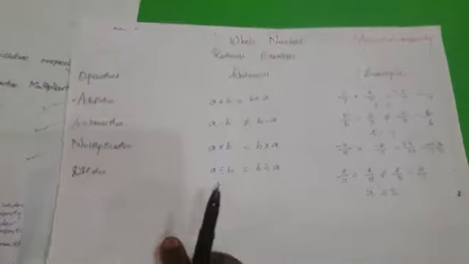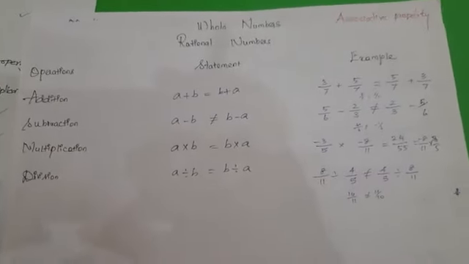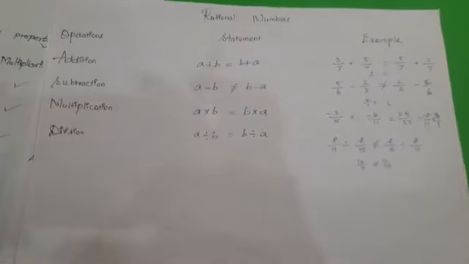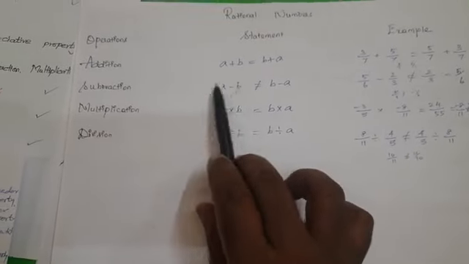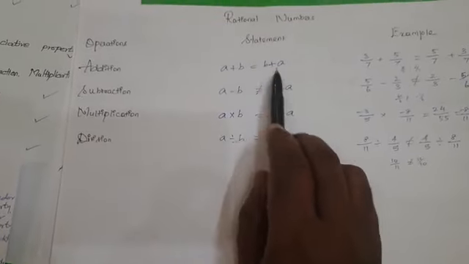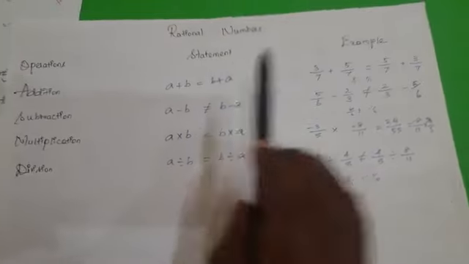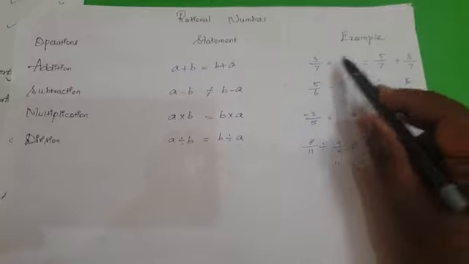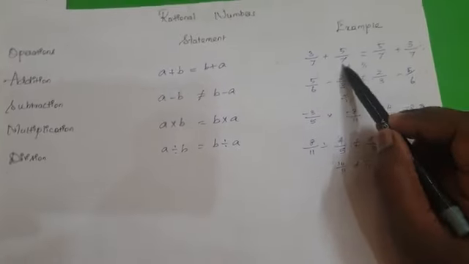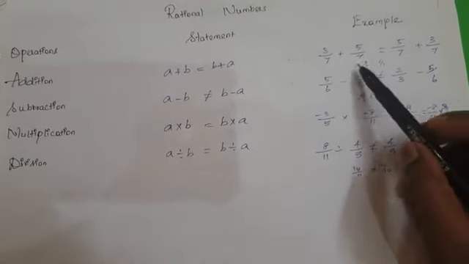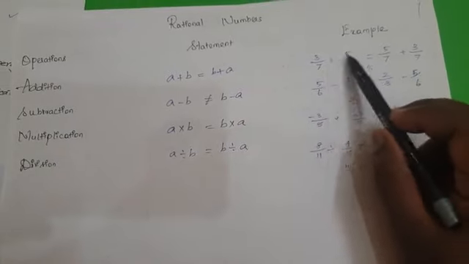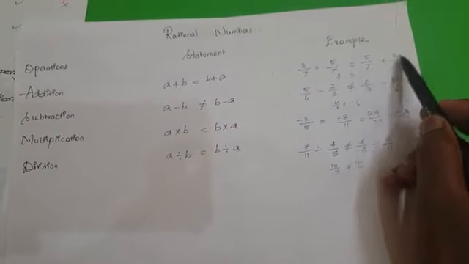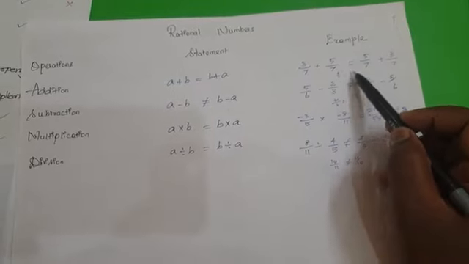Now we can go to the next topic, rational numbers. The commutative property of rational numbers: the change in order of the numbers, a plus b is equal to b plus a, will be satisfied. For example, 3 by 7 plus 5 by 7 gives us 8 by 7. When you have the same denominator, for your convenience, I am taking an easy example. Same denominator, so adding the numerators gives 8 by 7. If you change the order of the numbers, 5 by 7 plus 3 by 7, we still get the resultant of 8 by 7.